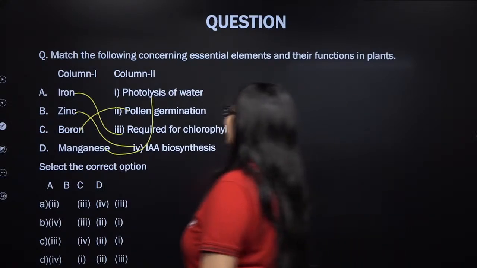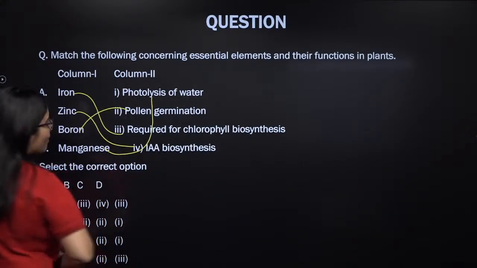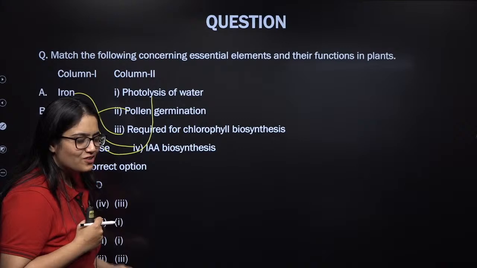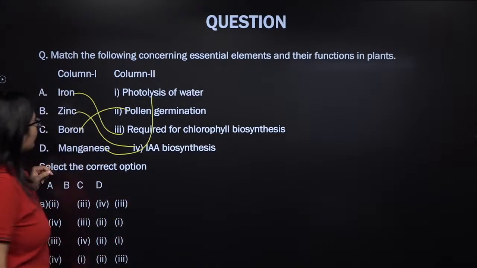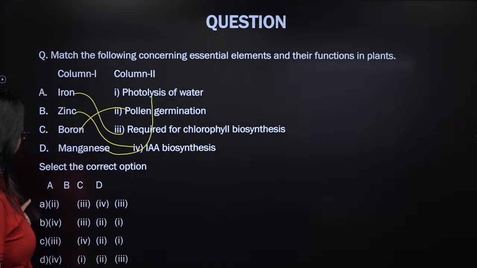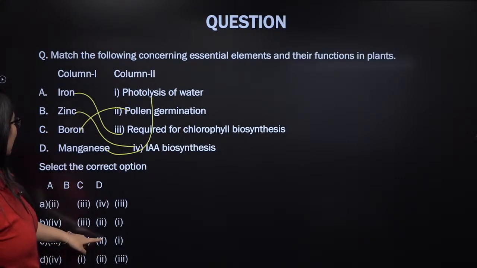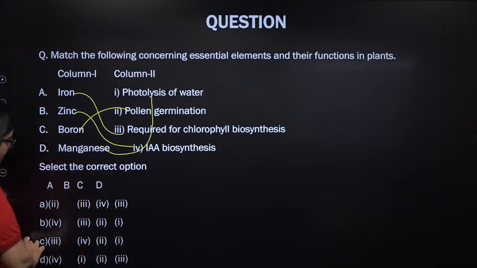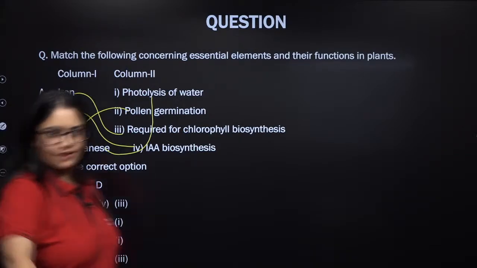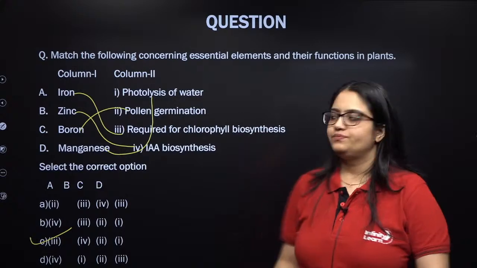Come on, let us be more serious on these questions. Iron. So iron A goes with 3. Yes, B, zinc goes with 4. And C, boron goes with 2 and manganese goes with 1. That's absolutely correct. Excellent everyone. Next question.